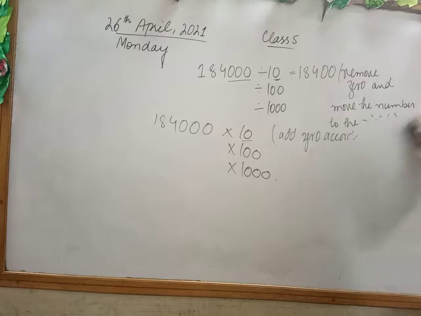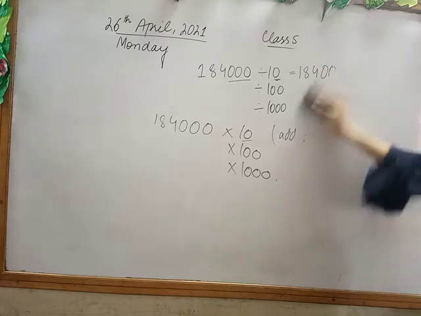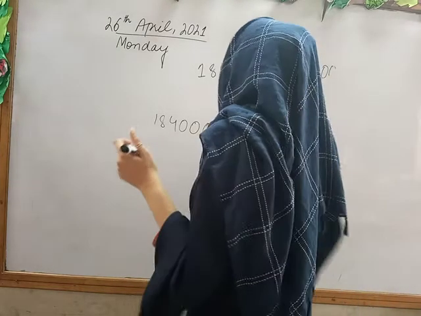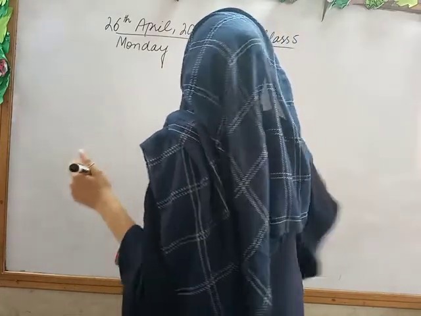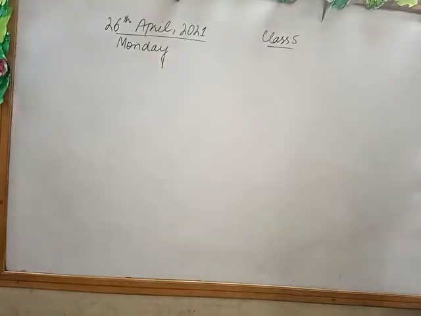In this question we will learn how we can solve multiplication of a 6 digit number by a 2 digit non-zero number. In the last lesson we learned how to solve multiplication of a 6 digit number by zeros, and in this lesson we learn how to multiply a 5 or 6 digit number by non-zero digits.